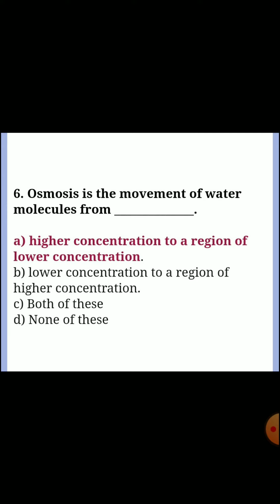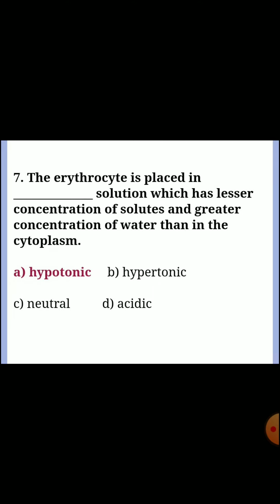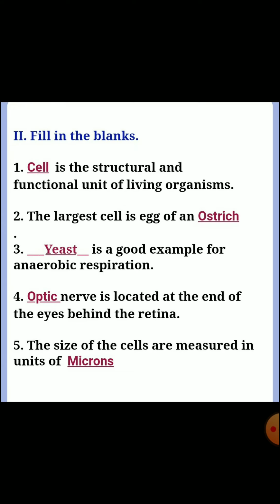Answer A, higher concentration to a region of lower concentration. Seventh one, the erythrocyte is placed in dash solution which has lesser concentration of solutes and greater concentration of water than in the cytoplasm. Answer A, hypotonic. Next, second Roman, fill in the blanks. First one, dash is the structural and functional unit of living organisms. Answer, cell. Second one, the largest cell is egg of an ostrich.